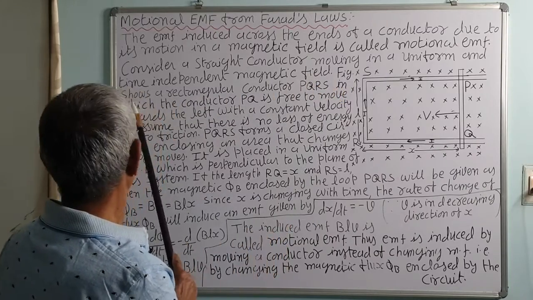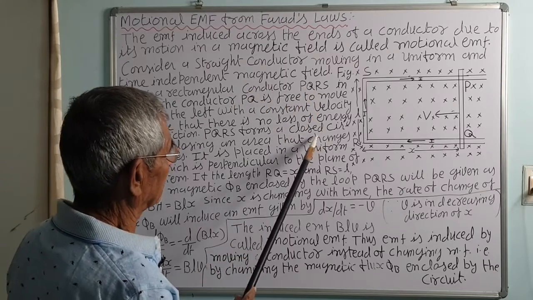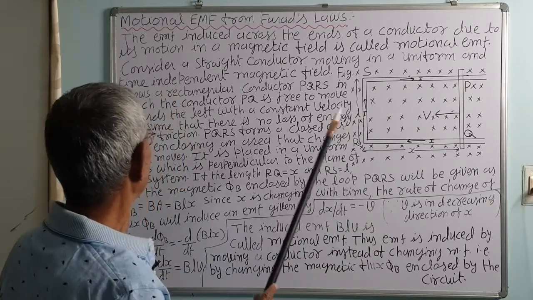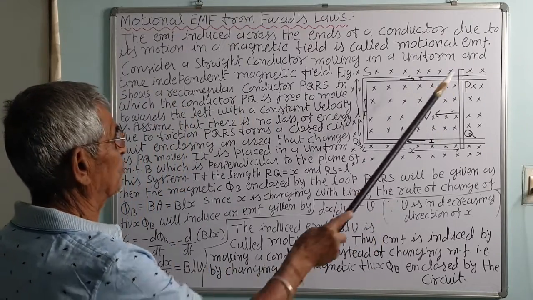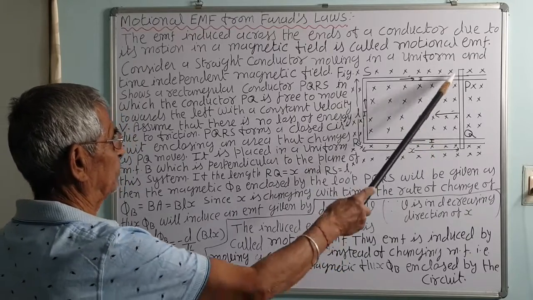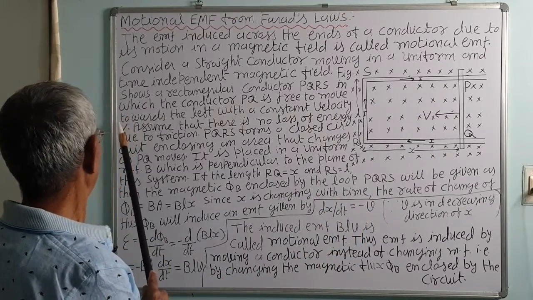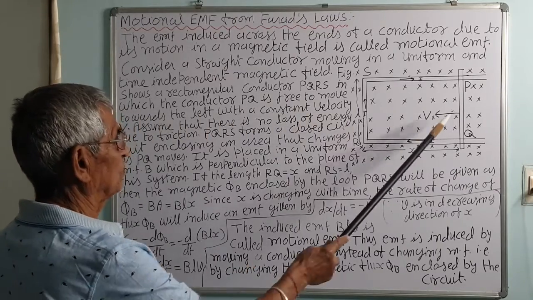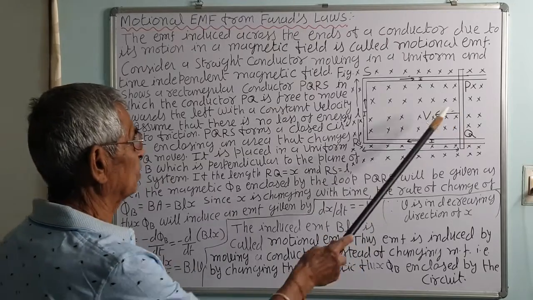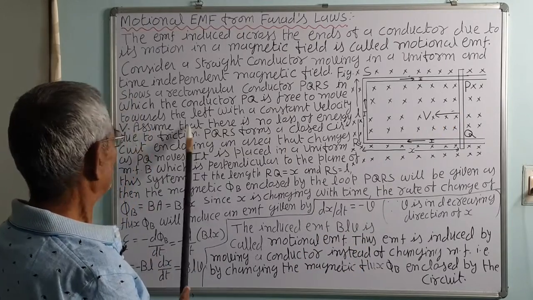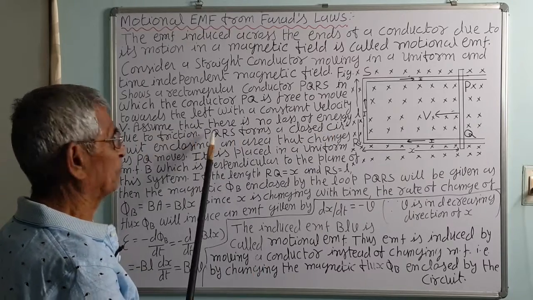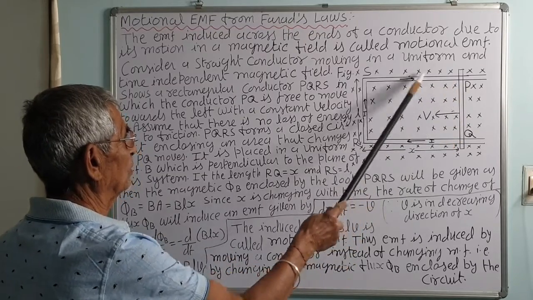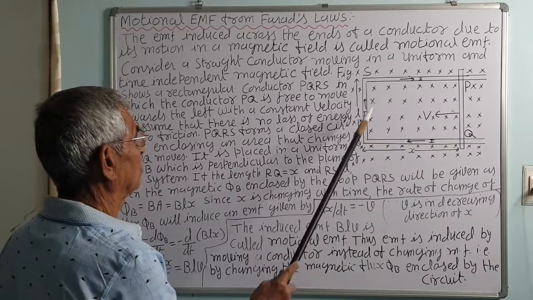The figure shows the rectangular conductor PQRS, in which the conductor PQ is free to move on this track, just like a train track, toward the left with a constant velocity v. It moves with a constant velocity v towards the left, as shown in the figure. Assume that there is no loss of energy due to friction. There is no friction when the PQ conductor moves on the track.